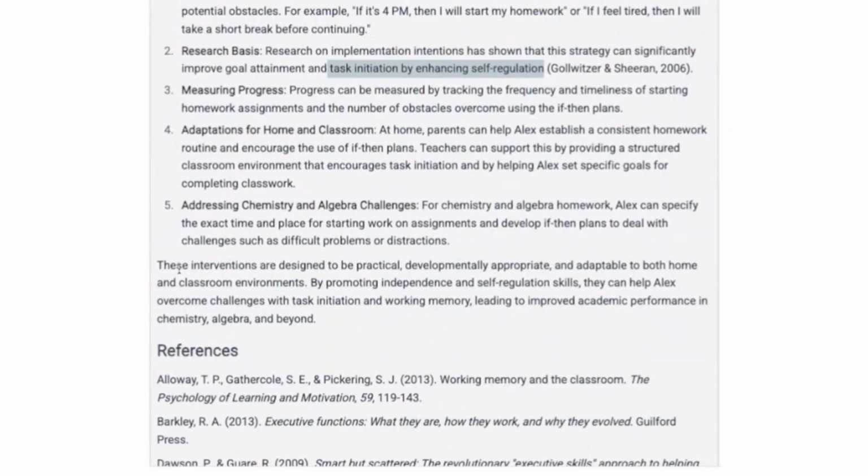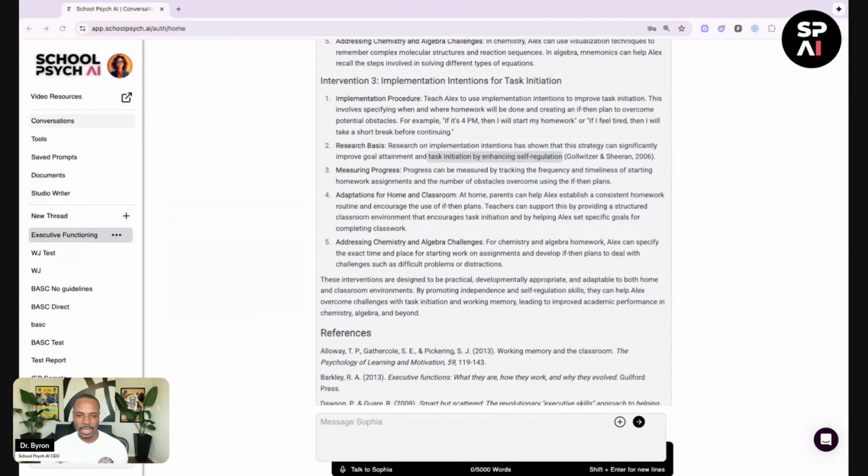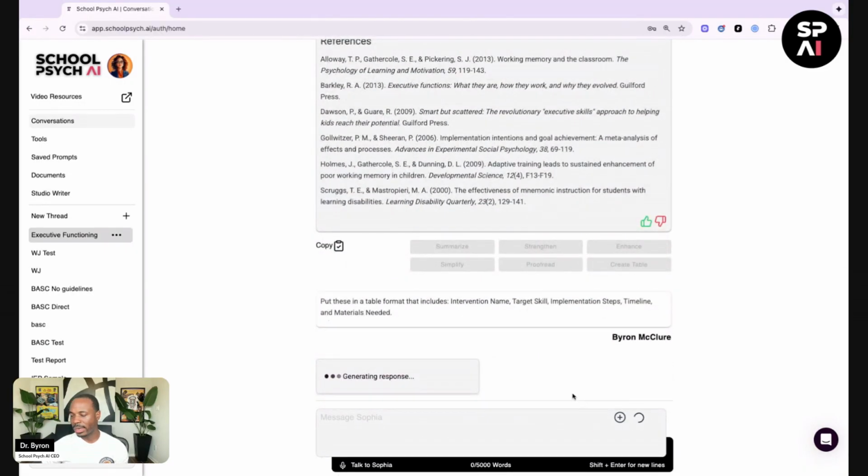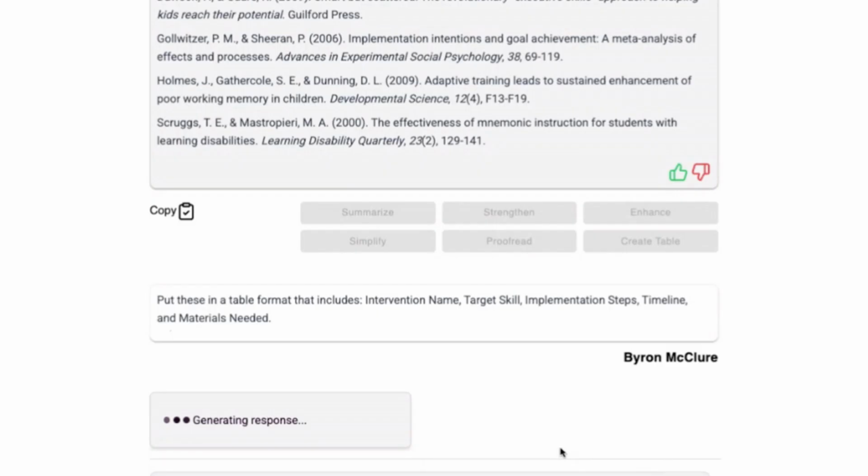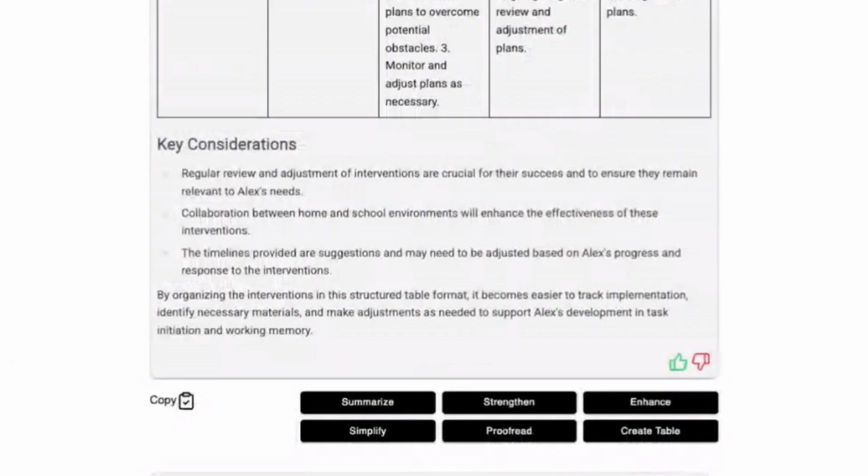That's what we want. Then it says these interventions are designed to be practical, developmentally appropriate, and adaptable to both home and classroom environments. Now, that's a great start. But again, we're having a conversation with our good friend Sophia here. So then I'm going to go back and I'm going to say, hey, Sophia, put these in a table format that includes intervention name, target skill, implementation steps, timeline, and materials needed.